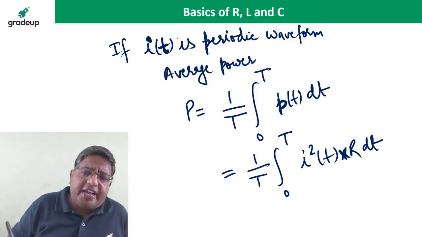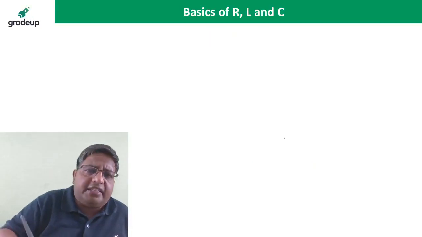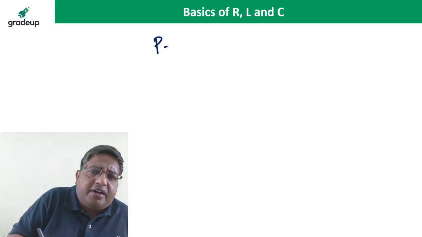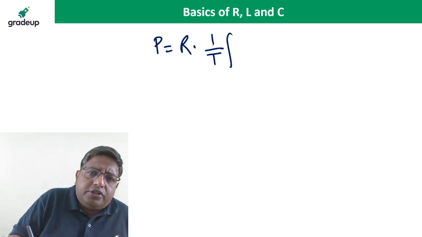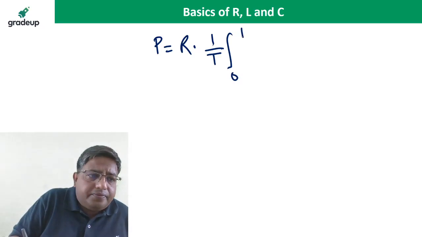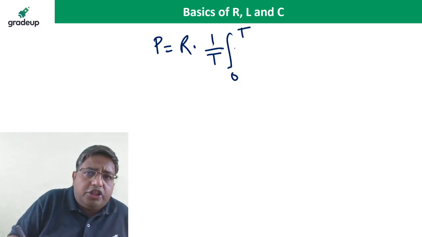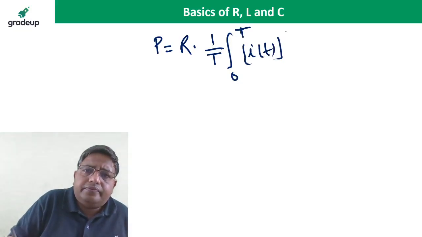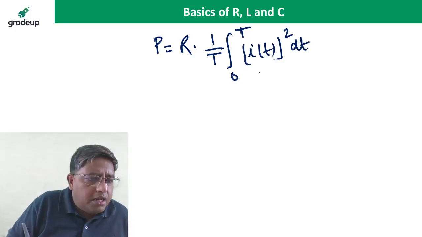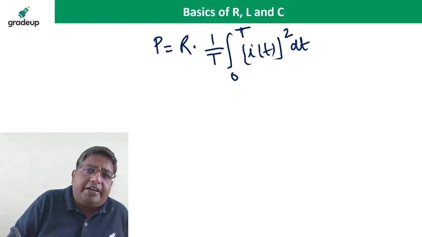So if you take R common, what is the average power? Average power is equal to R multiplied by 1 by T integral 0 to T i square(t) dt.